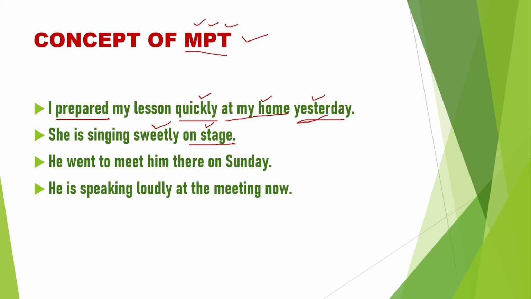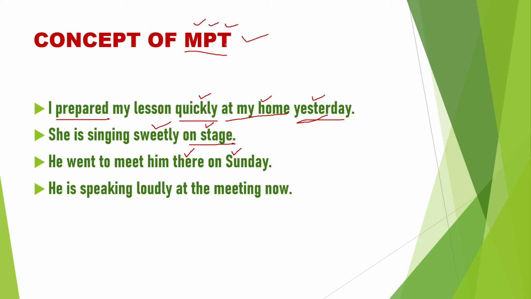He went to meet him there on Sunday. He went to meet him where? There. There is adverb of place. When? On Sunday. At first we should put adverb of place, then adverb of time. That is MPT. The concept is MPT: adverb of manner, adverb of place, adverb of time.